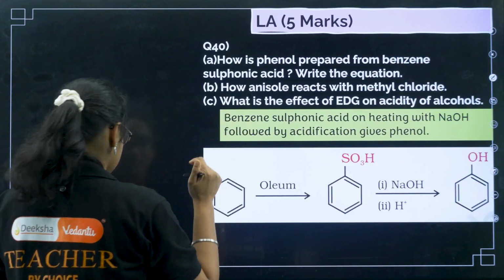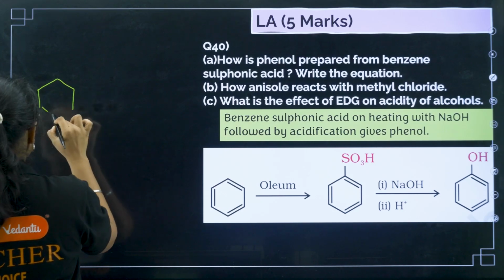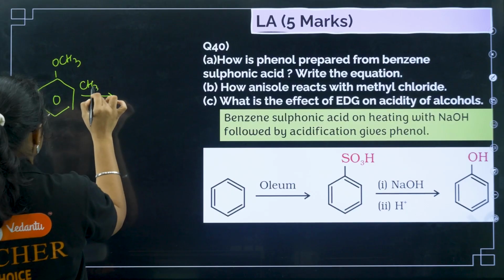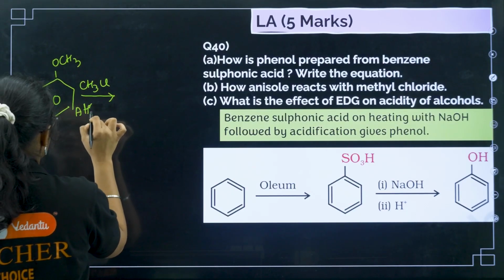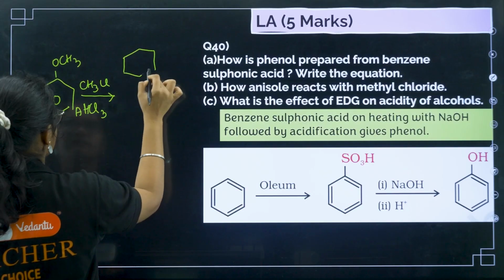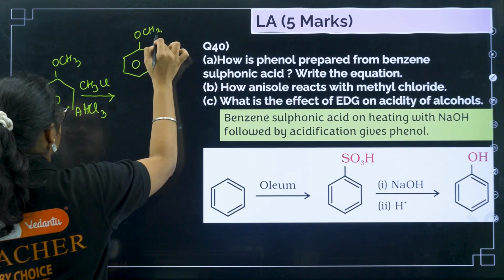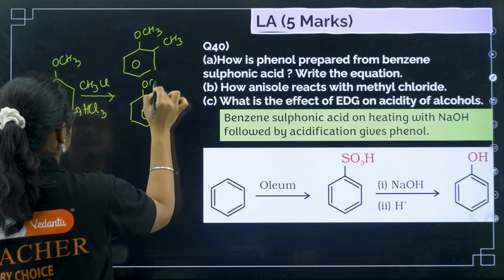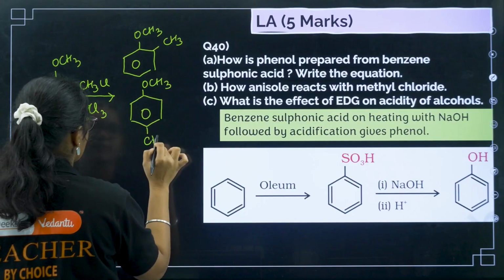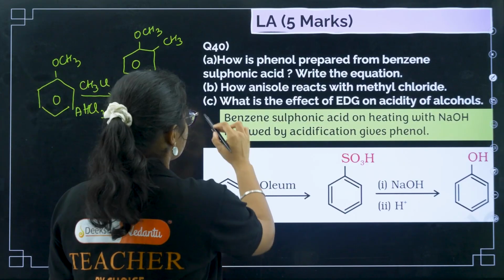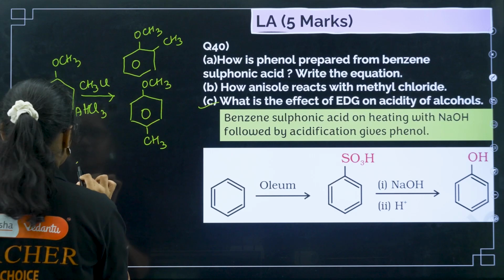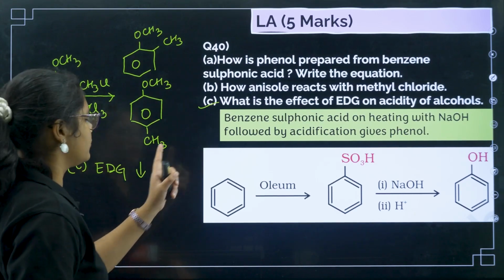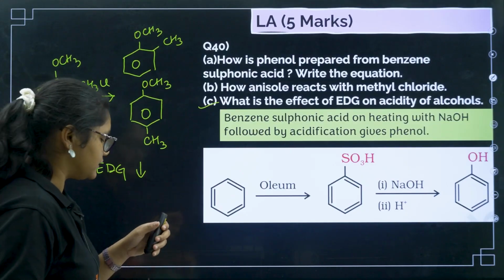Next, how does anisole react with methyl chloride? So once again, this one we just discussed, anisole means OCH3, reaction with methyl chloride, that is CH3Cl in the presence of AlCl3. So here what will I get? Here we will get two things. One is OCH3 with CH3, and then you have one more, that is OCH3 and CH3. What is the effect of electron donating group on acidity of alcohols? So an electron donating group will decrease the acidity, right? Electron donating group decreases the acidity, withdrawing group will increase the acidity.